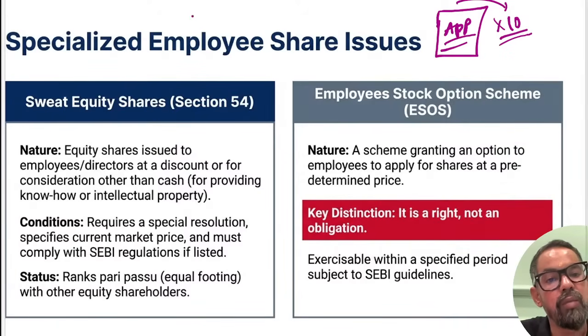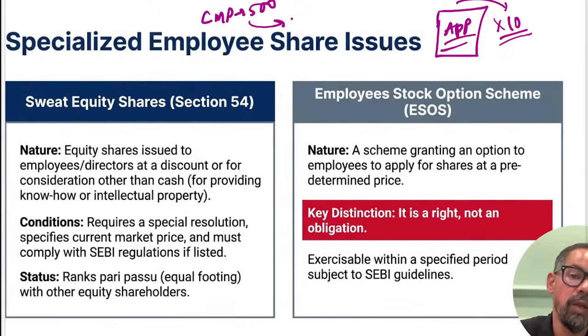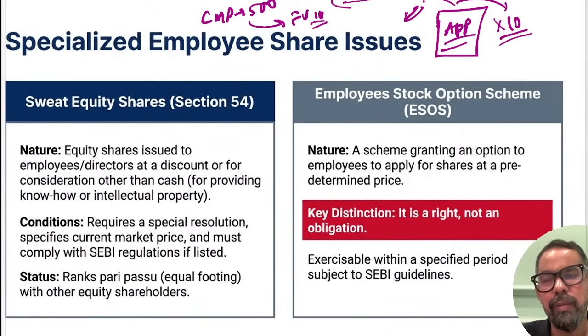Let's say the company's current market price is 500. They are asking you for face value, which is 10 rupees, suppose. Or it can be for free, non-cash consideration also. This generally goes to the employees, mostly in the case of a listed company, right? That is something they are allotting for value consideration.